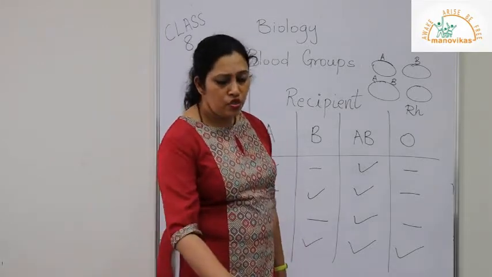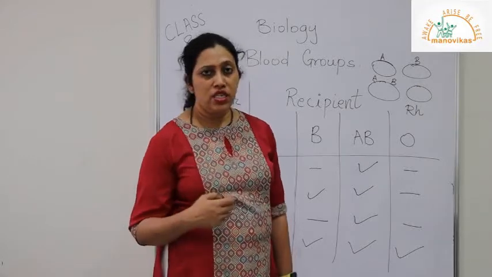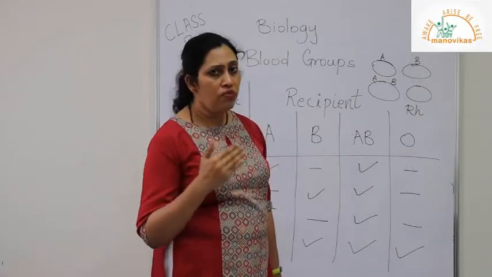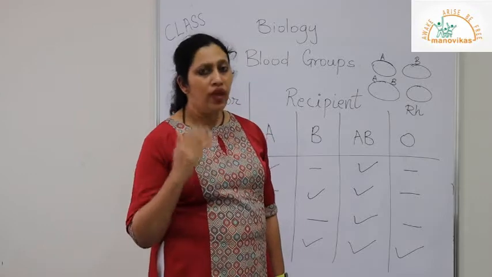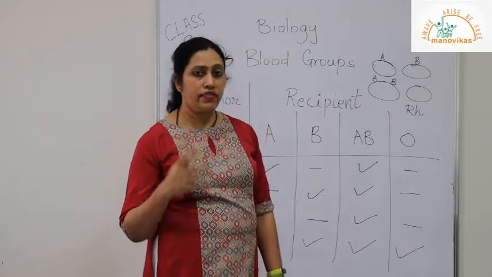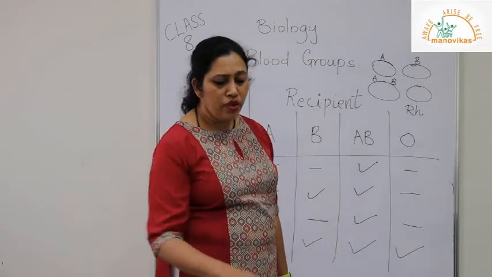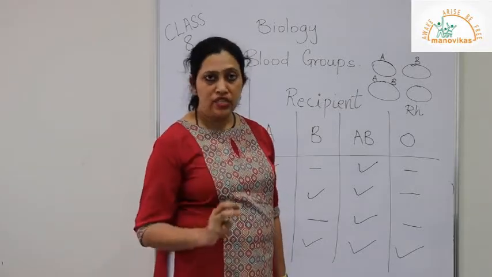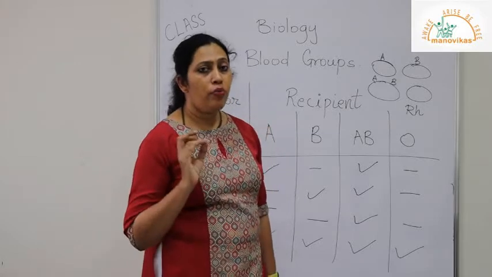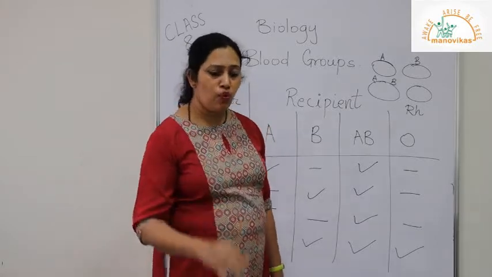So to protect oneself from heart disease, you have to have a good healthy lifestyle from the start. Don't eat junk food. Once in a way it's okay. Food should be good and regular, exercise, drink proper water, and have proper sleep also.